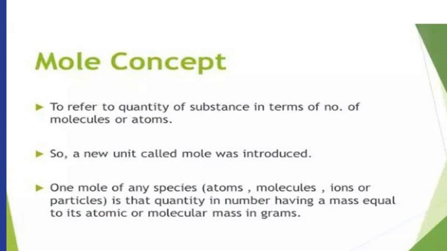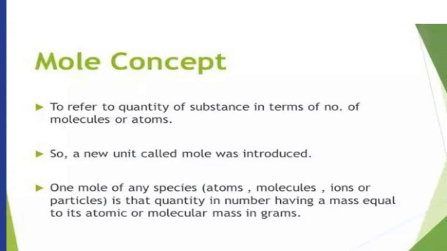Mole concept. To refer to the quantity of a substance in terms of the number of molecules or atoms, a new unit called mole was introduced. 1 mole of any species, that is atom, molecule, ion or particles, is the quantity having a mass equal to its atomic or molecular mass in grams.